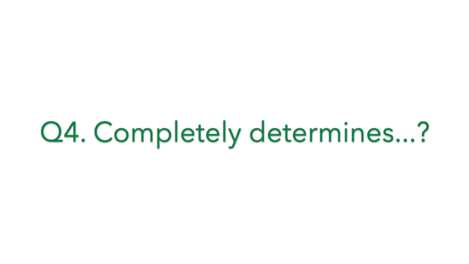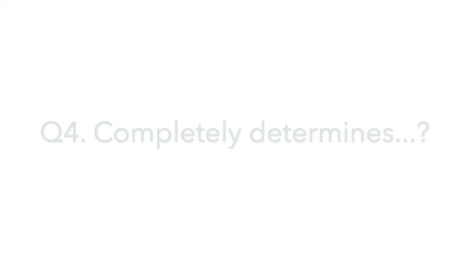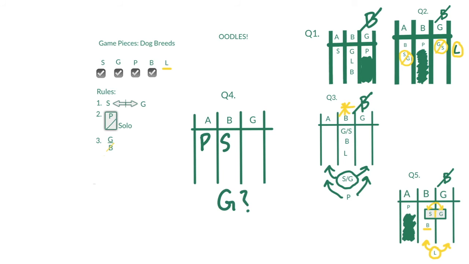Our first option to completely determine a game board is to put the poodle in A and the Schnoodle in B. And if we do that, we ask where does G go? And the G has to be separated from the Schnoodle, so it's going to be in kennel G. We know the Bernedoodle can't go in kennel G, so we put it in kennel B, and that just leaves the Labradoodle, but the Labradoodle can trade between kennels B and G, so this is not a completely determined board.